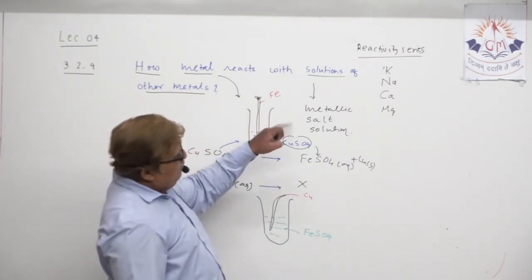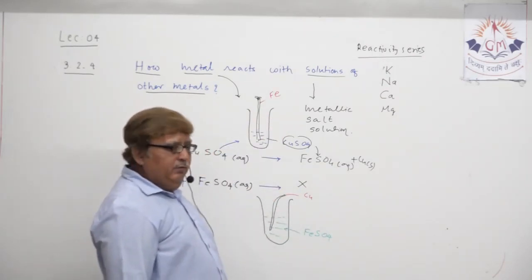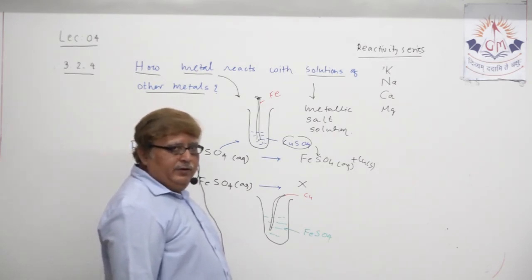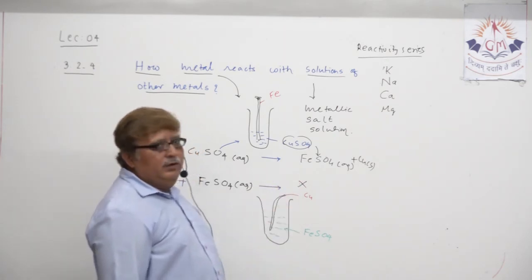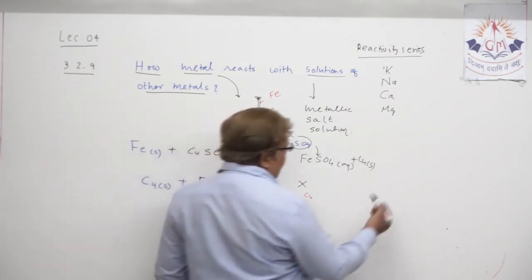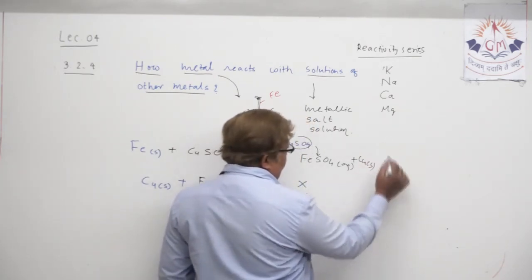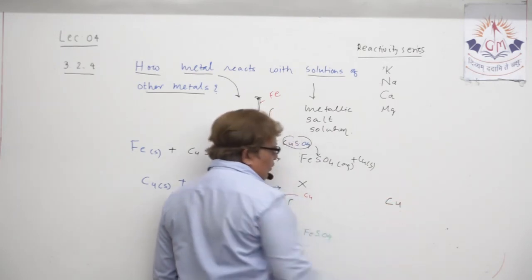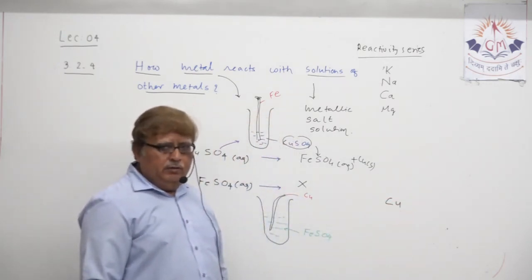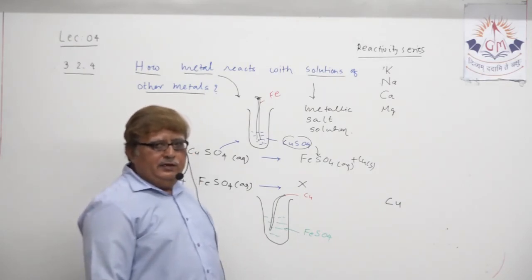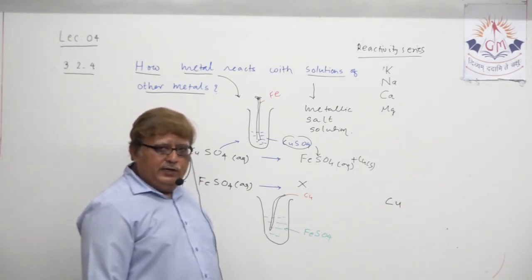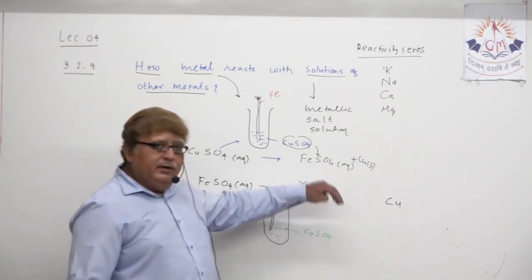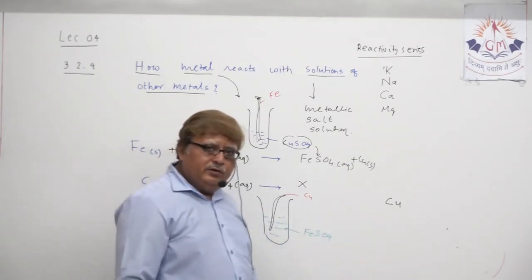Potassium, sodium, calcium, magnesium. Which are the least reactive metals? So silver, gold, and copper come in the category of least reactive metals. Suppose I mention copper. Copper is obviously not as less reactive as gold is. Silver and copper are somewhat reactive, understand? So in the least reactive metals, copper is at the top.